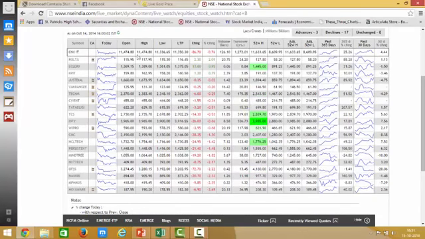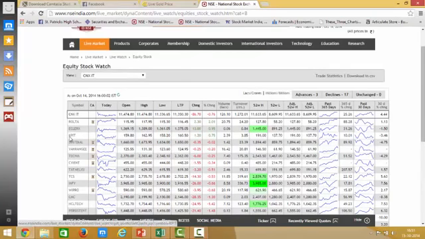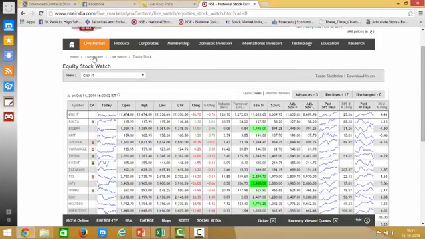Here currently the IT sector is not doing well. It is showing negative compared to previous closing, and all the IT companies are given in this particular list. Here we can see advances are 3 and declines are 17, which indicates that most of the IT stocks are going down. This is negative for the current scenario. In the same manner, we can look at various sectors in this particular group.